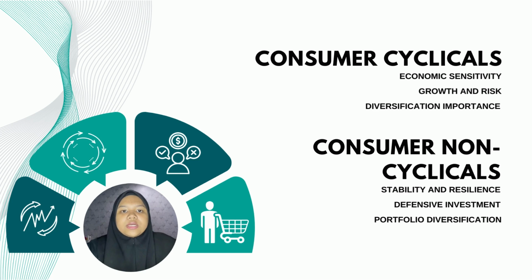During recessions or times of uncertainty, consumers cut back on discretionary spending, impacting company earnings and potentially causing stock price volatility. Diversifying investment across different industries within consumer cyclicals can help mitigate risks associated with specific economic conditions and consumer trends, providing opportunities to capitalize on varied market dynamics and growth prospects.